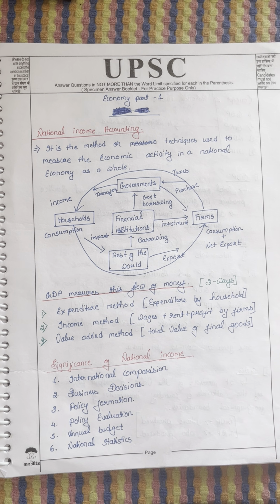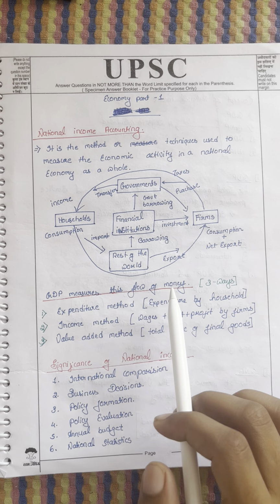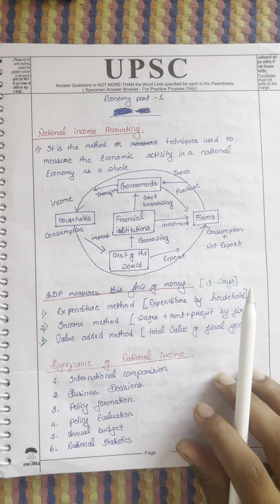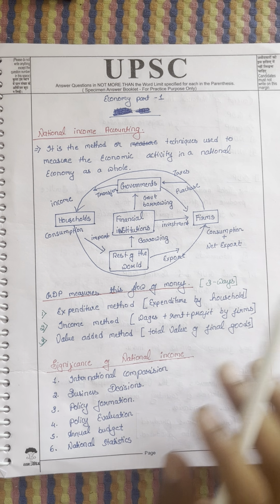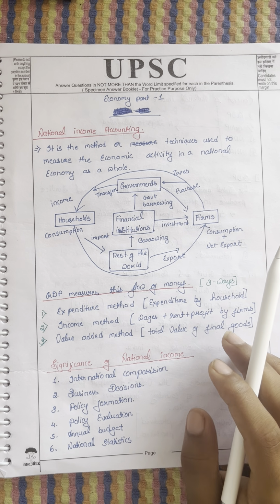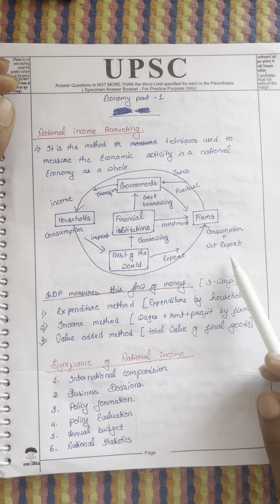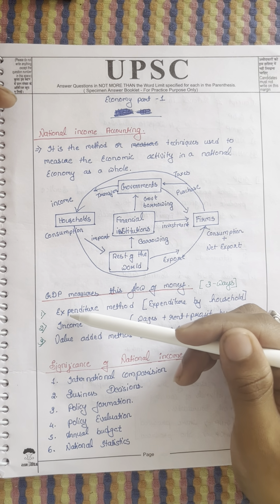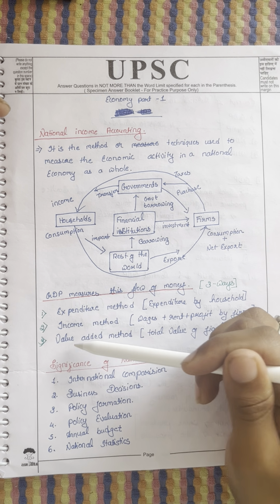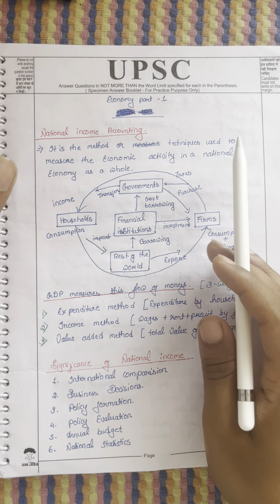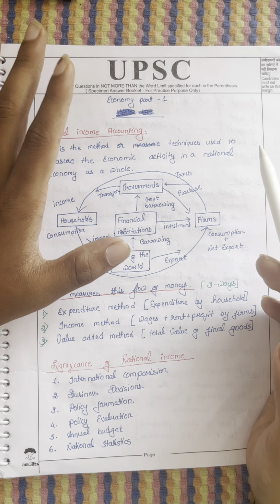I'm focusing on GDP because the understanding in GDP is very important, because in prelims one question is compulsory in GDP from past 5 years. To calculate GDP, there are three ways: expenditure method, income method, value added method. Don't worry about this method right now. We'll explain this in the next session.